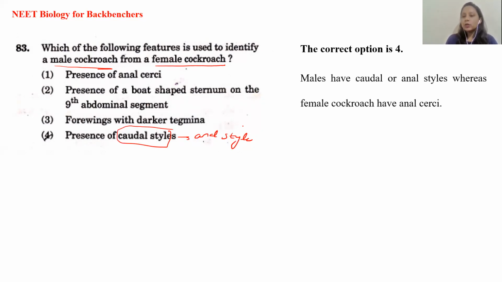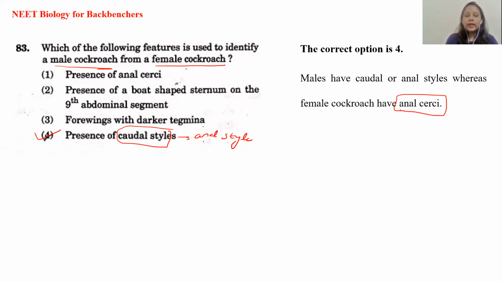So what is the correct option here? The correct answer is the fourth, because males have the caudal or anal styles present in them. But what do the females have? Females have the anal cerci in them. They do not have the caudal or the anal styles. They have anal cerci in them.